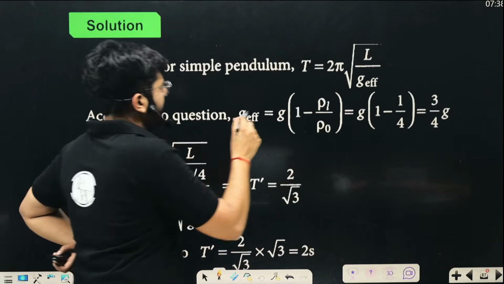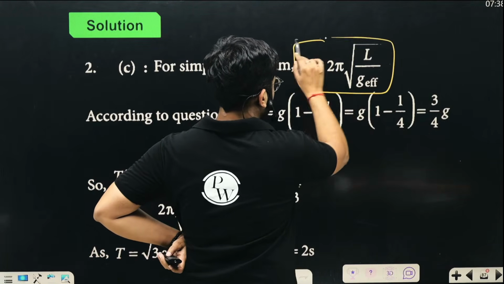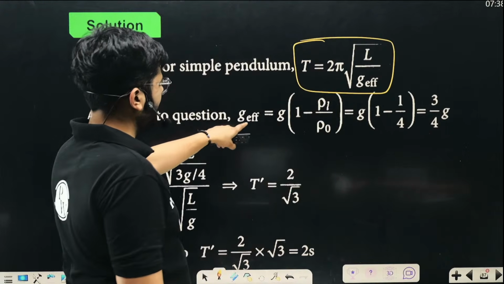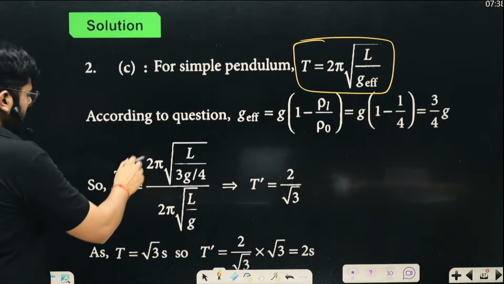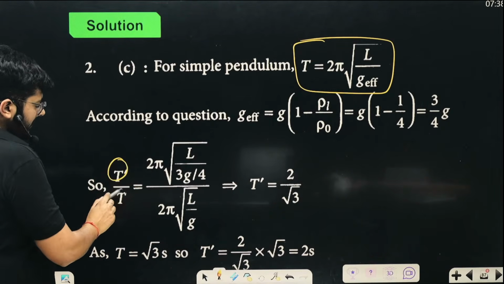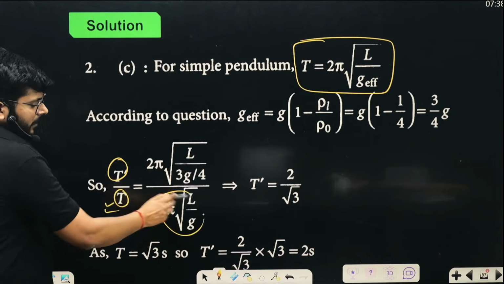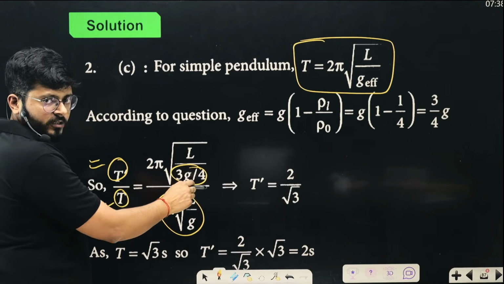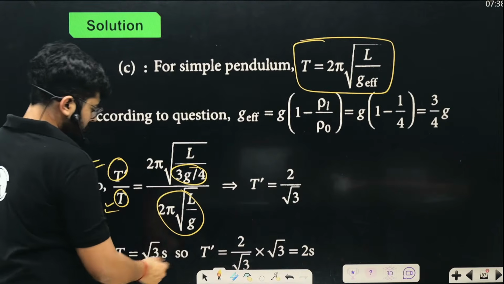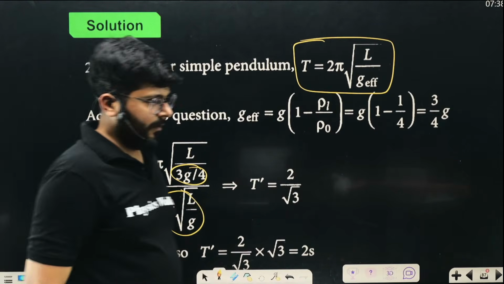So over here we have it. The time period is equal to 2 pi under root L upon g effective. The effective value of g, this is the formula I have already derived, 3/4 of g is coming out. So the ratio of time period will be, the actual time period is 2 pi under root L upon g, and the new time period is 2 pi under root L upon effective g, which is 3g by 4. So calculate the ratio, it comes out to be 2 seconds.